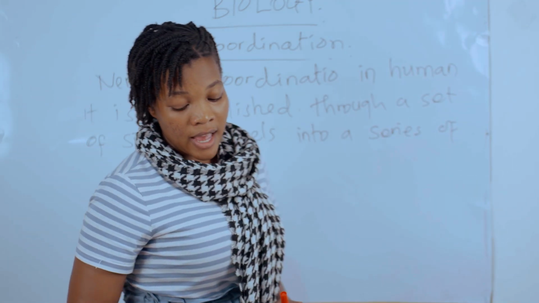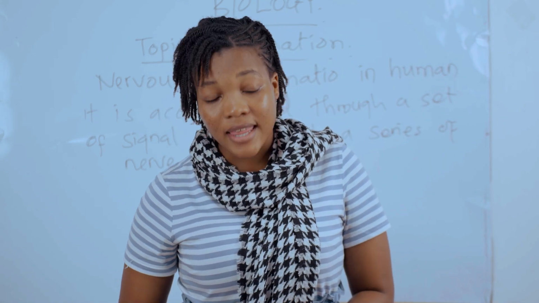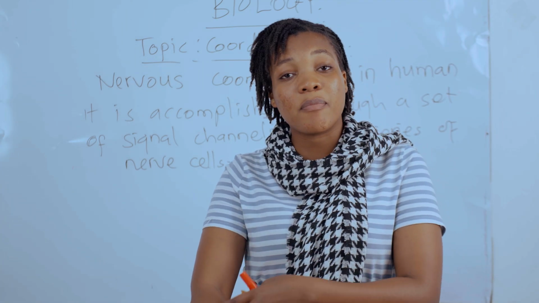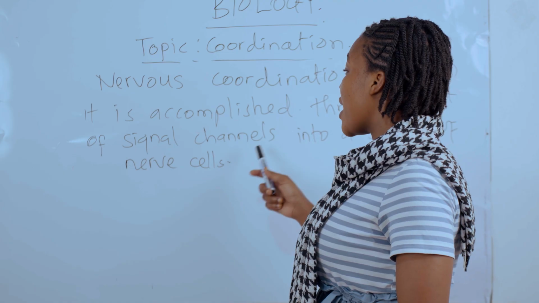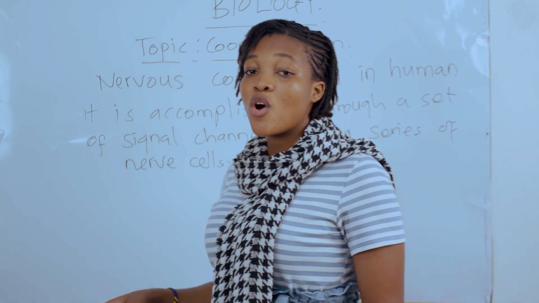So, as you can see in the diagram before, there is a series of nerve cells that we have seen. They cover all of our body parts. So coordination can be accomplished through a set of signal channels into a series of nerve cells.